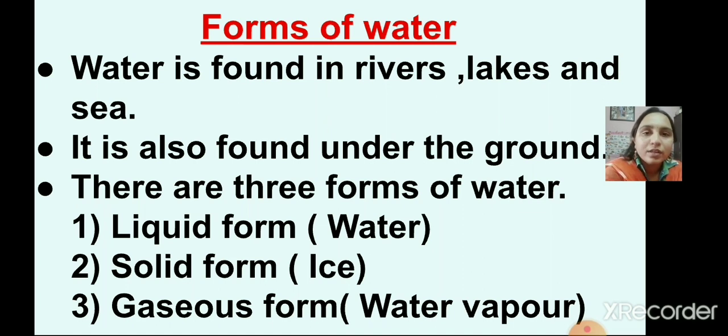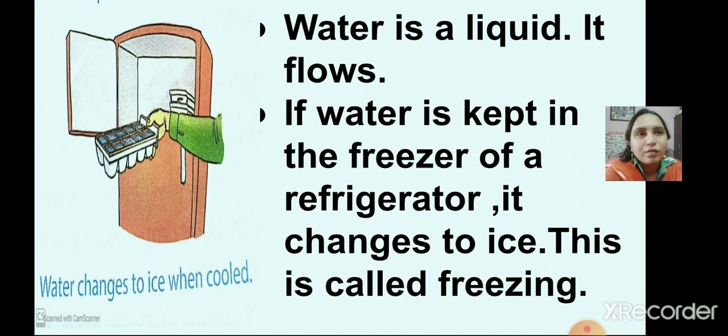Okay, and the solid form of water is called ice, and the gaseous form of water is water vapor. Okay, water that we see in water bodies, water that we drink and water that we use to wash our hands is in liquid form. Okay, it flows. Water is a liquid, it flows.